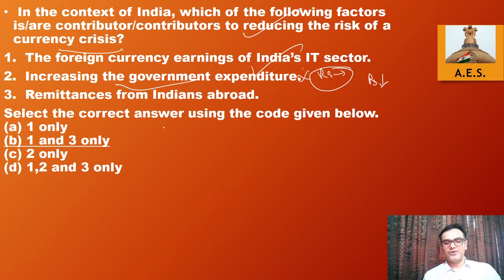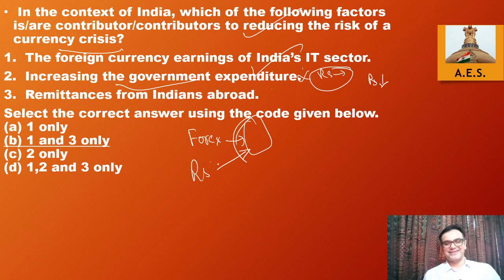Remittances from Indians abroad. So foreign currency will come in here. Anytime forex comes into your economy, and anytime rupee comes into your economy, both of them are fighting against each other in terms of value. The one that is lesser in amount within the market will have more value.